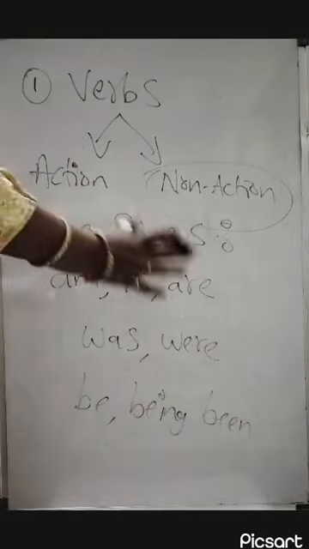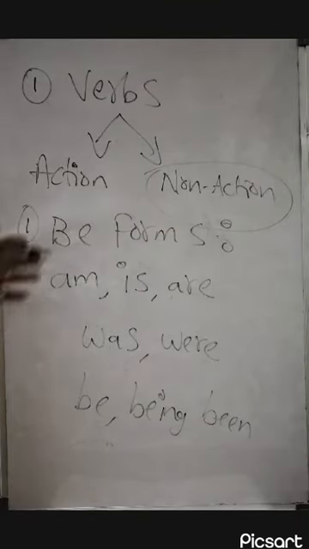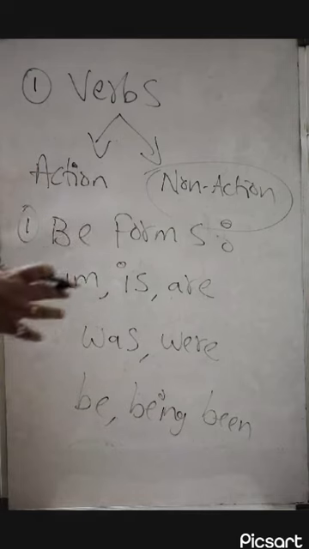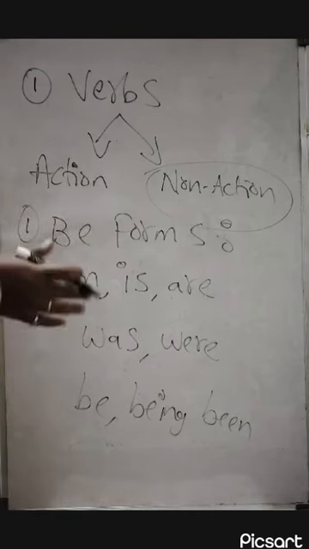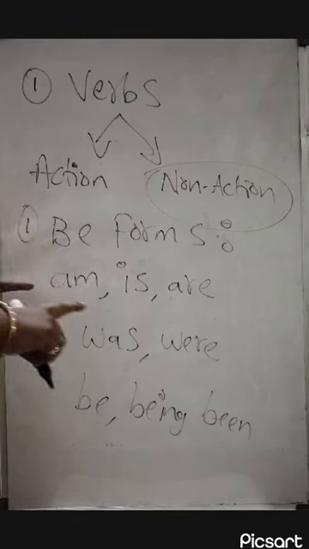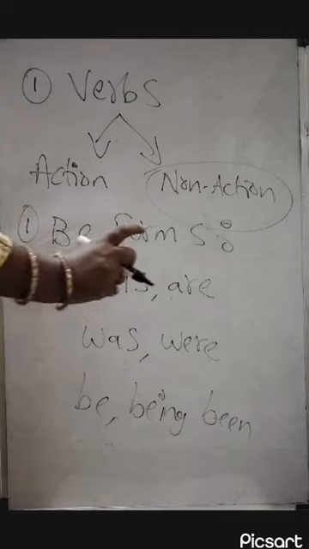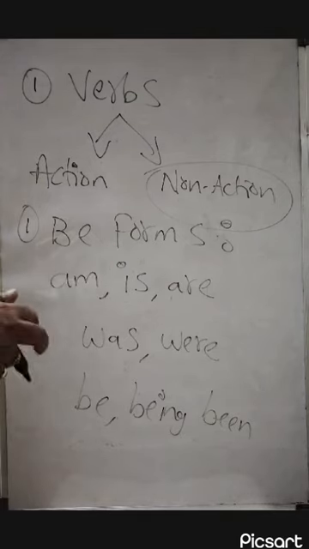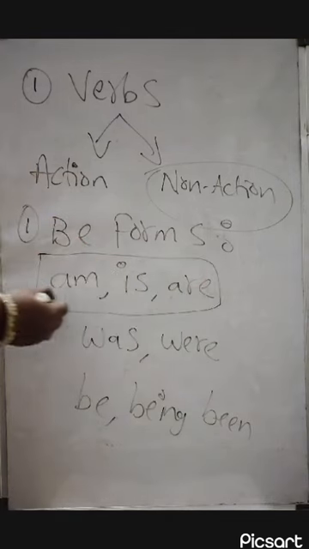These are all called B forms, which are nothing but non-action verbs, and they're also called linking verbs and stative verbs, guys. These verbs try to establish the relationship between the subject and the object. So let's quickly see. Am, is, are, and maybe in the upcoming videos I will give you a deeper explanation.